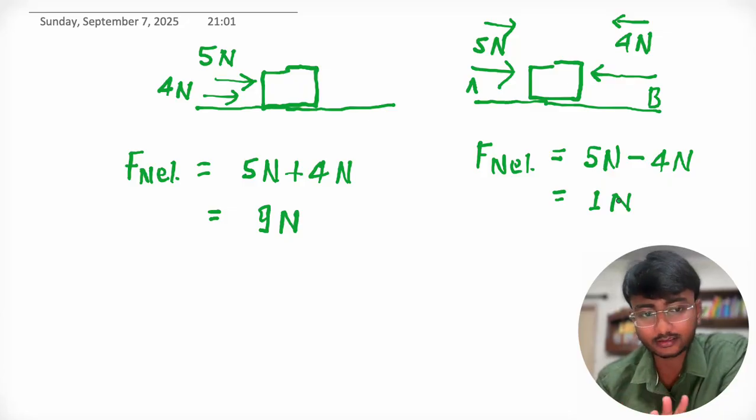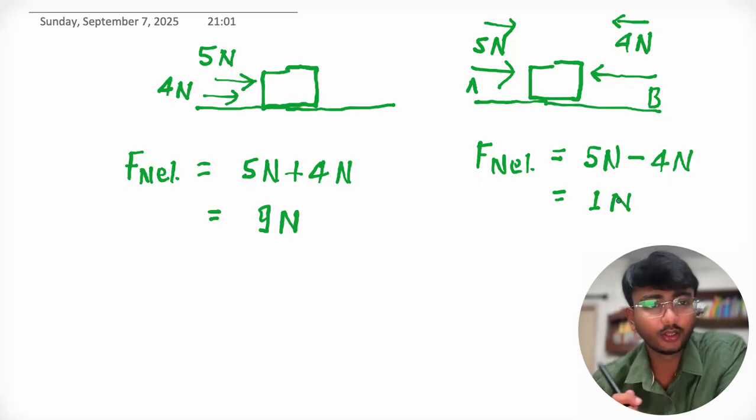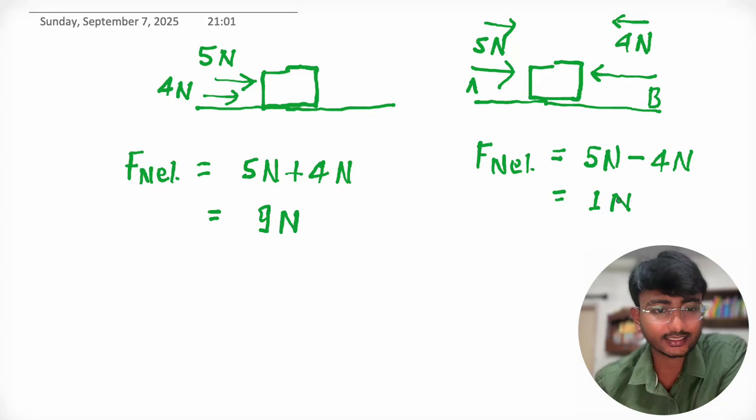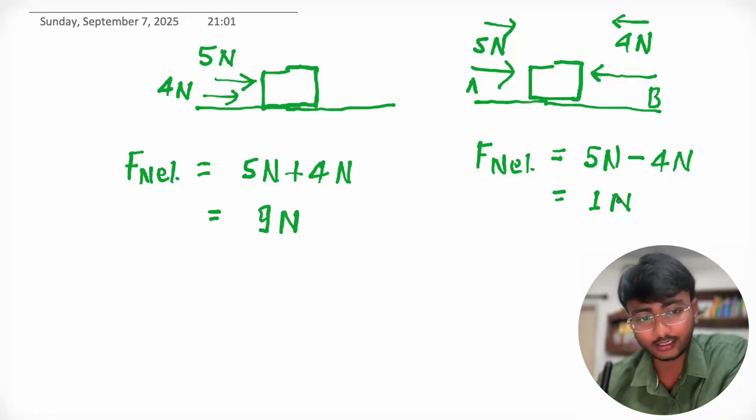This is how direction impacts a vector quantity. You might be wondering how we can say whether a quantity is a vector or a scalar. For that, you need to understand that any quantity which has direction and magnitude is called a vector quantity.